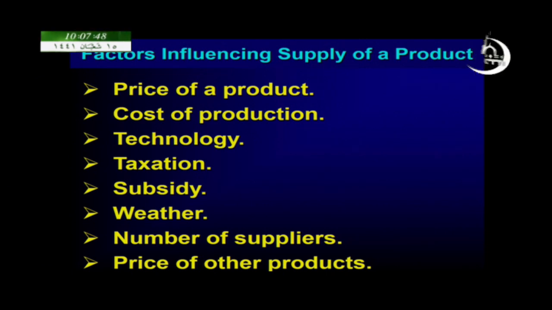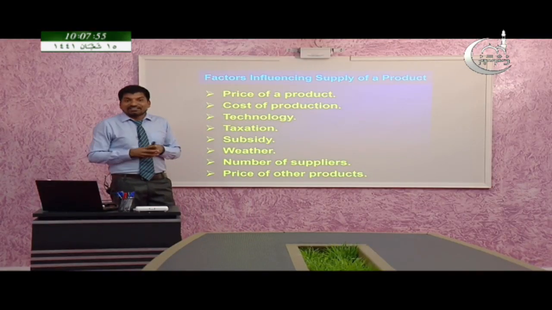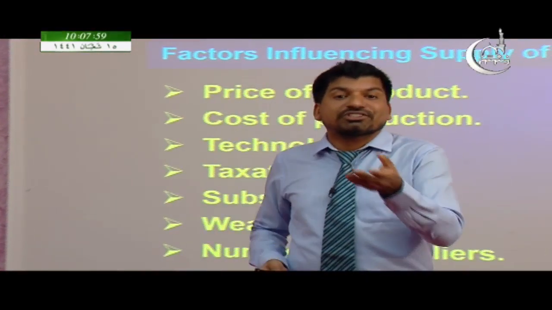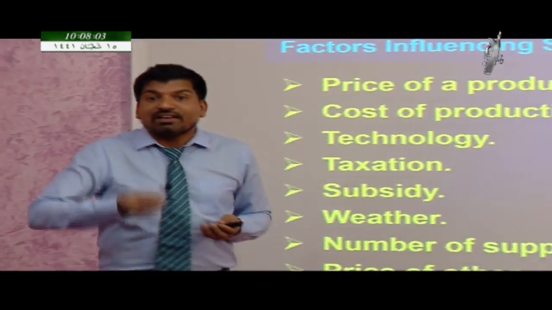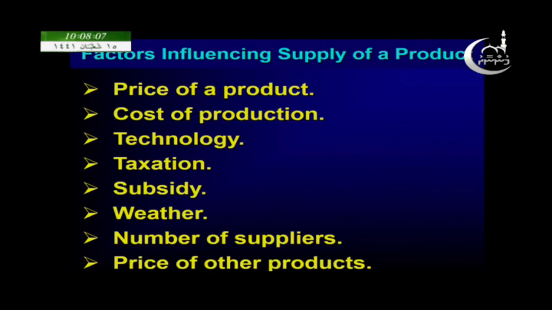If the government imposes more taxes, the cost of production of the producers will increase, as a result the supply will decrease. And when the government removes the taxes, the cost of production will decrease, the producers will produce more and supply will increase. So, here the taxation also will affect the supply of a product.